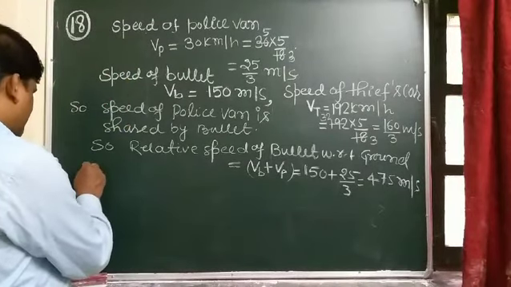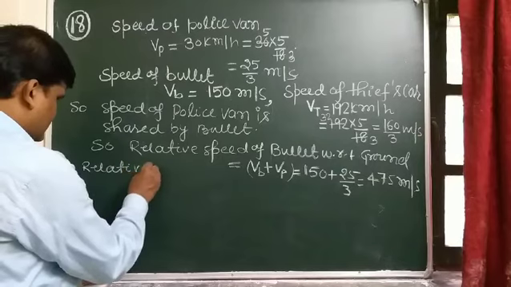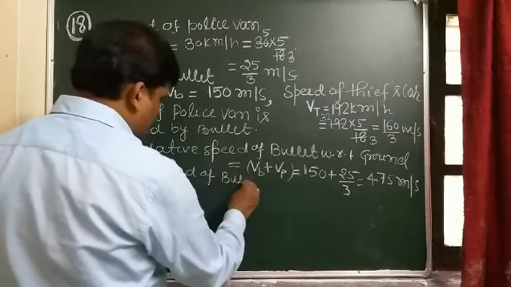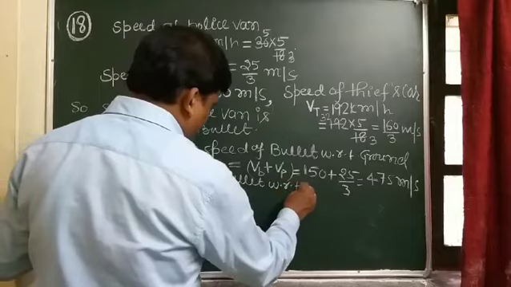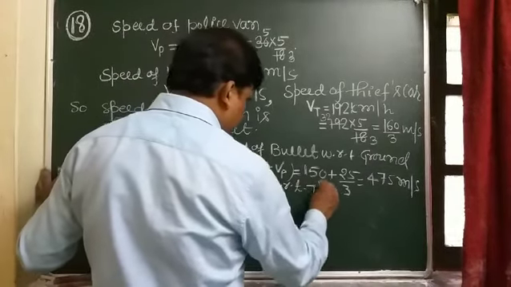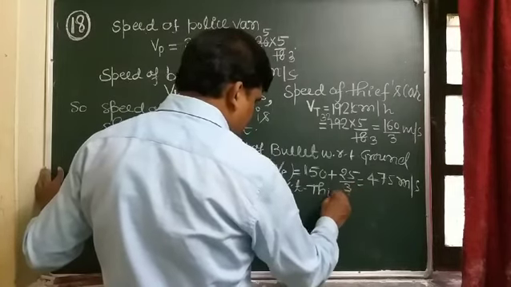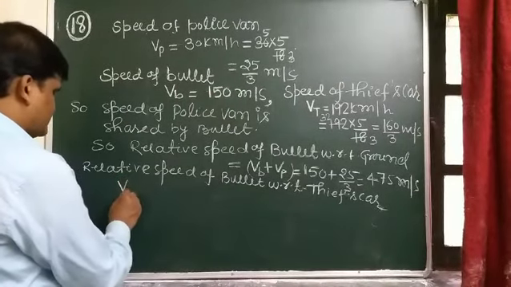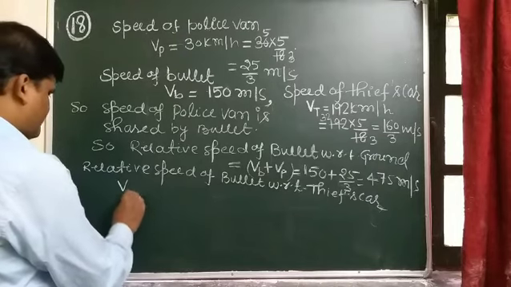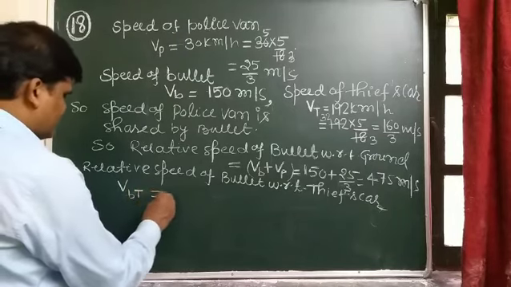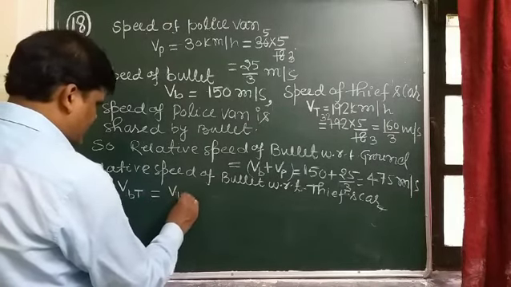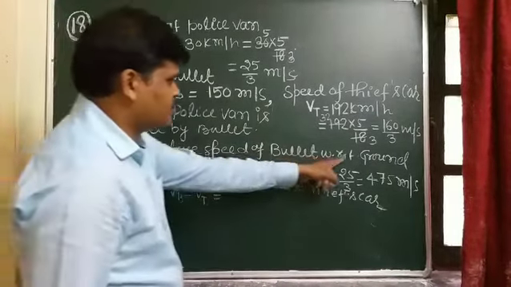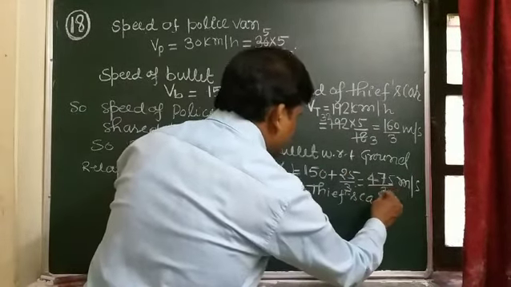So the relative speed of the bullet with respect to the thief's car we can write in this manner: Vbt equals Vb minus Vt, where Vb is the speed of the bullet with respect to ground, 475 by 3.